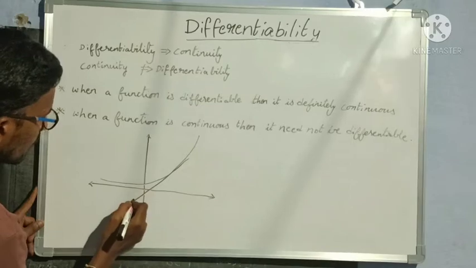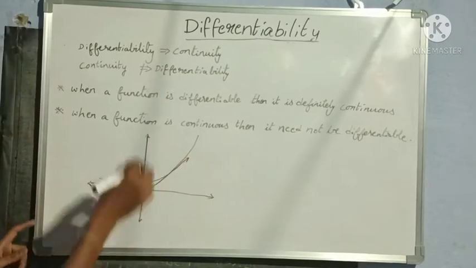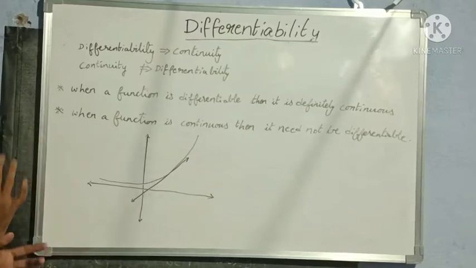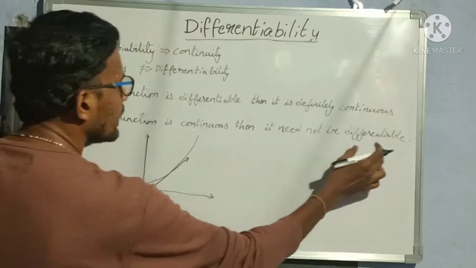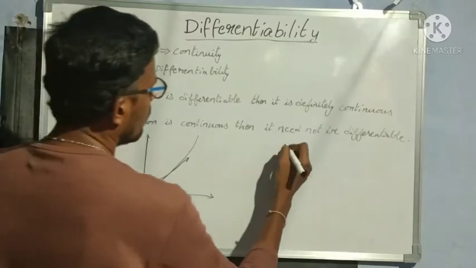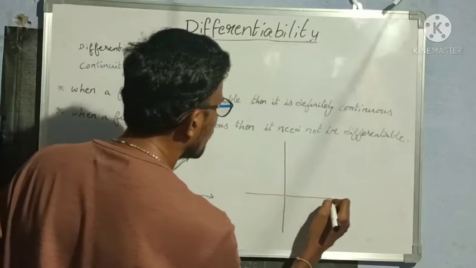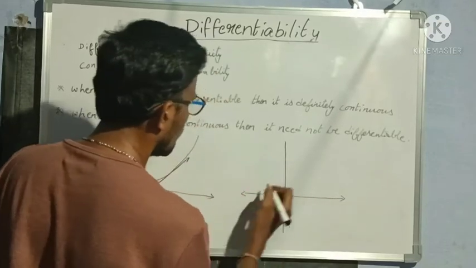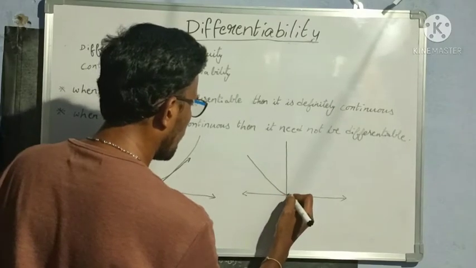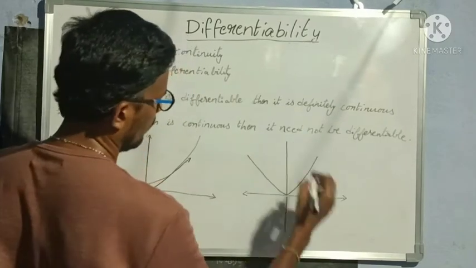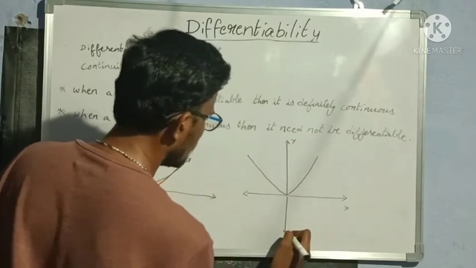Like this, some tangent is possible and we can find the slope of the tangent also. But when a function is continuous, then it need not be differentiable. So what is the example for this? For this also I have one example. So this is my example.